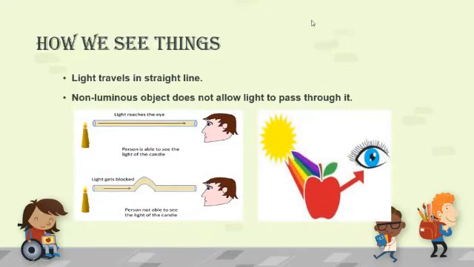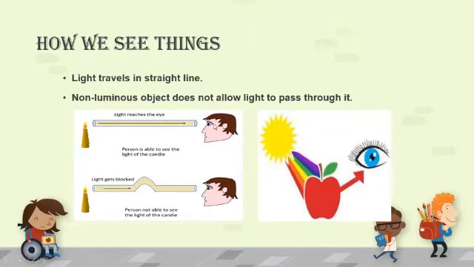Our next point is, children, how we see things. Children, light always travels in straight lines. Here is a picture. Look at the picture, children. A boy is there at the end of a pipe and at another end of the pipe there is a lighted candle.